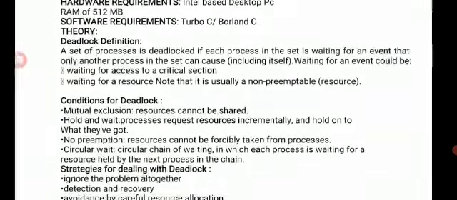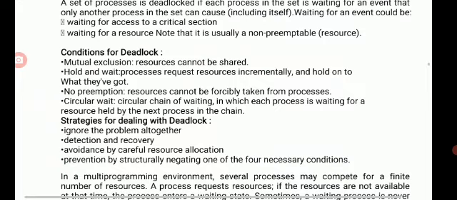Now there are different ways to avoid that deadlock, that is banker's algorithm. Here we are going to take a precaution so that these four conditions are not satisfied.